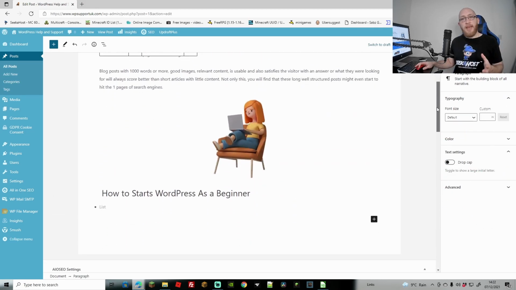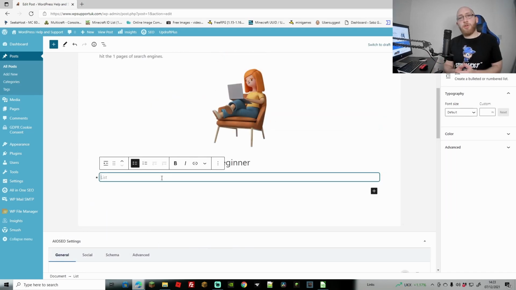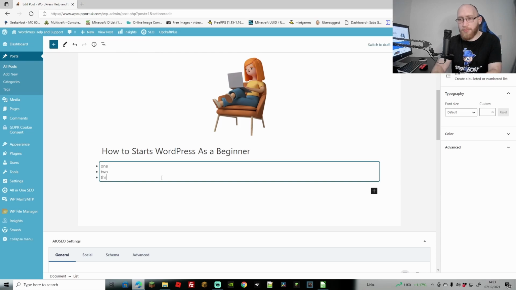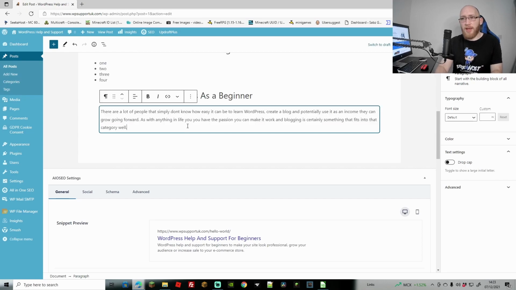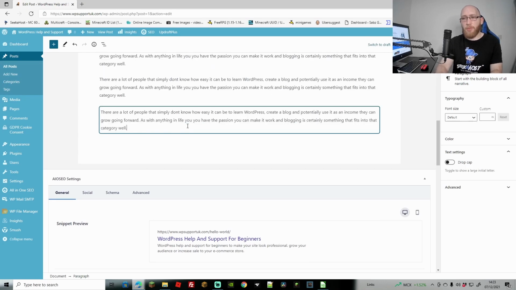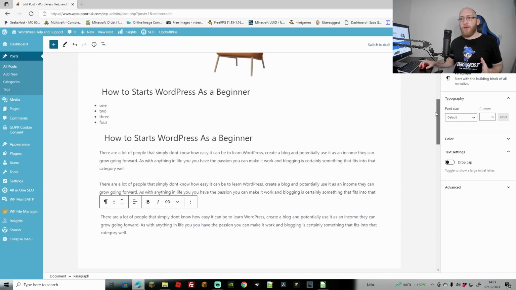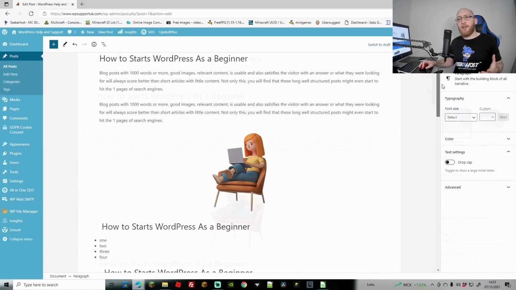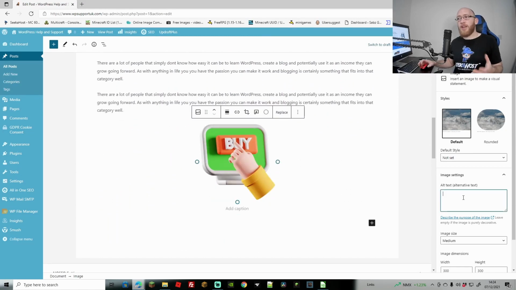Make sure to keep adding headings with keywords. Don't just try and go for one keyword. Try and use a few keywords or key phrases throughout. Even add stuff like bullet points. Make sure to add different stuff throughout with different relevance. So let's just do some bullet points here. And again, just start filling it out in a nice form like that. So we're going to have some more information after a paragraph. Try not to go for more than 3 paragraphs there. It should be the max between your next headline. And just make sure to add more information, pictures as you go, of course, filling in the alt text as well.